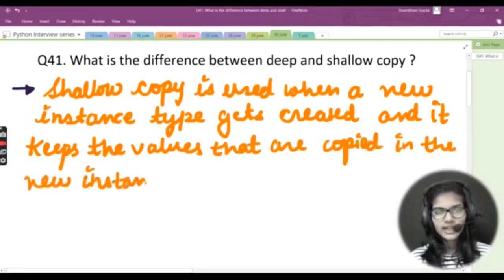So the very first thing is that whenever we come out with a difference, we need to differentiate something, so we need to define something like that.